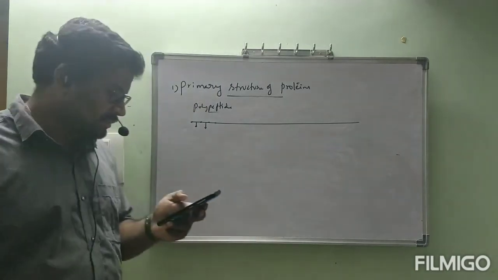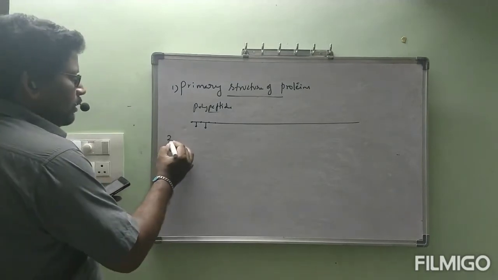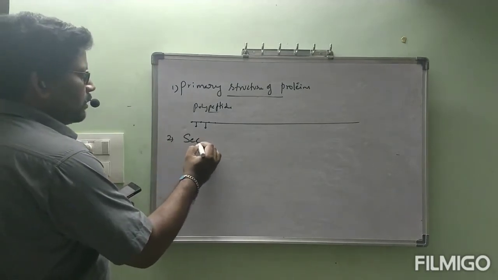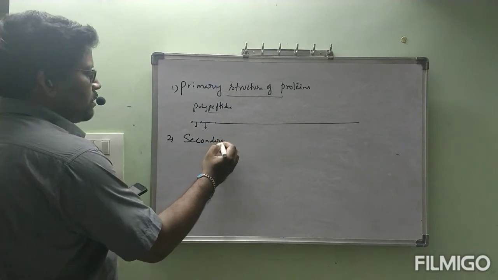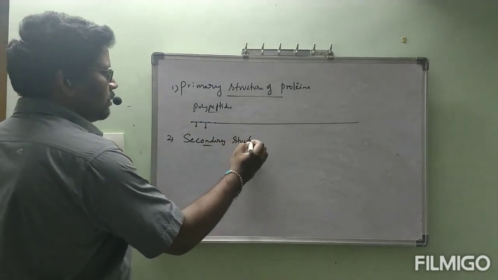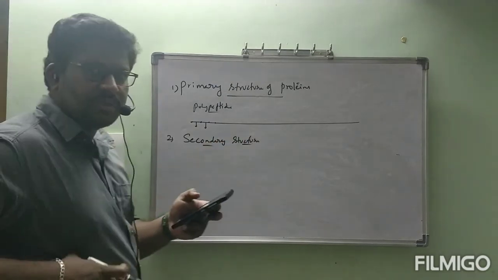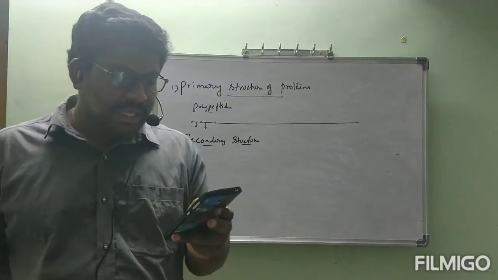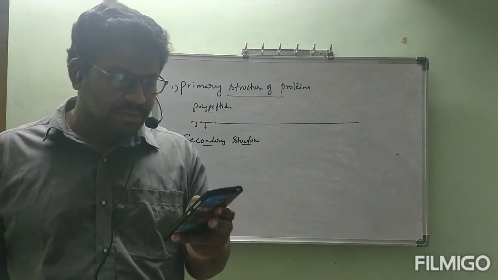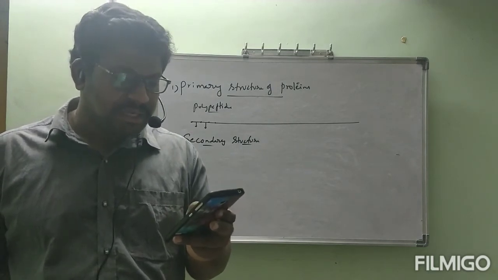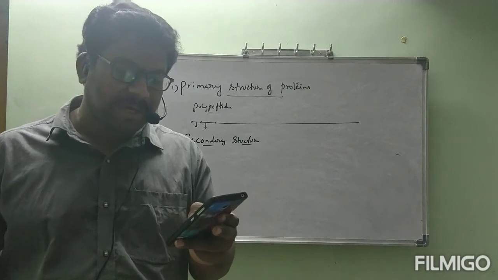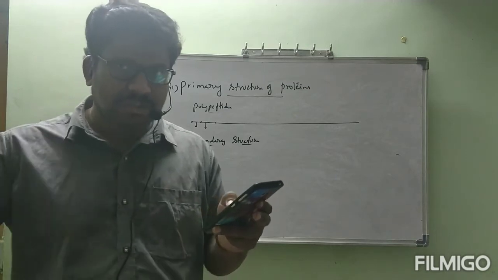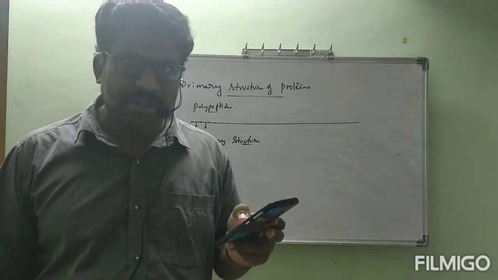Next, secondary structure. Secondary structure of proteins: the secondary structure of a protein refers to the shape in which a long polypeptide chain can exist. Everything is a polypeptide only, no problem.